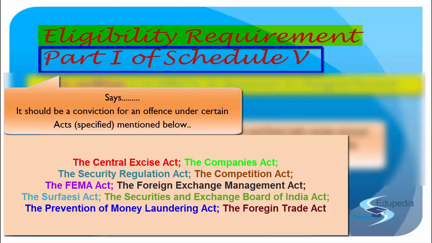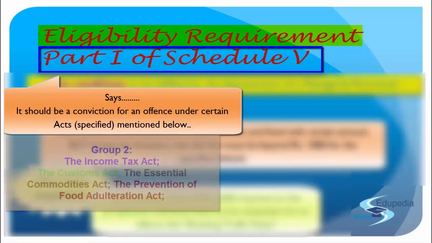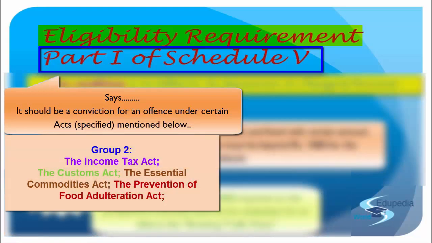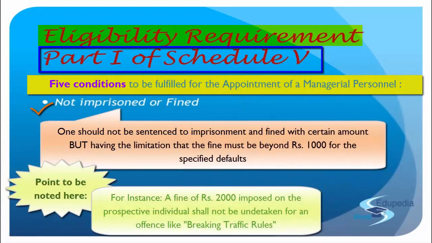These acts are something we have been studying. Apart from that, if you go back to your group 2, taxes: the Wealth Tax Act, Income Tax Act, Customs Act, the Essential Commodities Act, Prevention of Food Adulteration Act. These are acts under which, if you have ever been convicted for imprisonment for any period or for a fine over 1000 rupees, then you will not be eligible to be appointed as a managerial personnel.